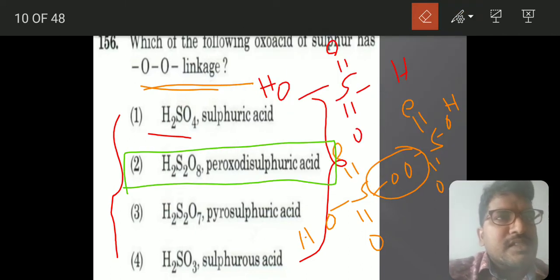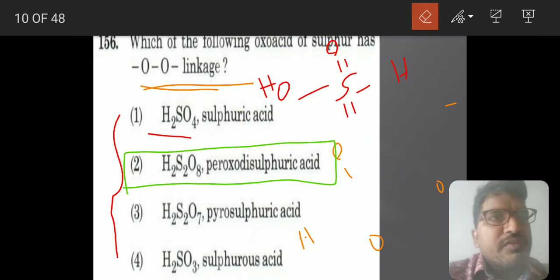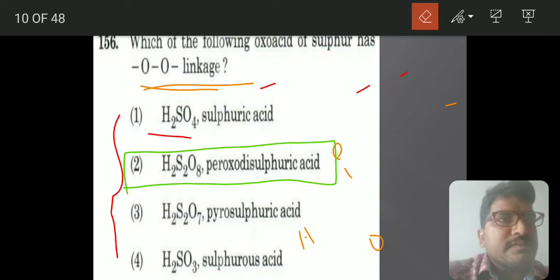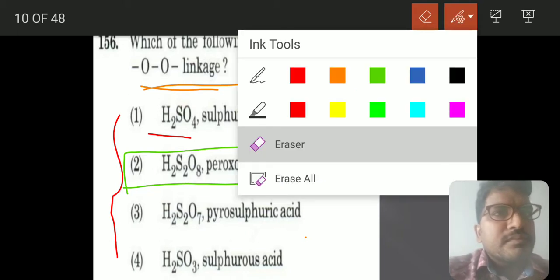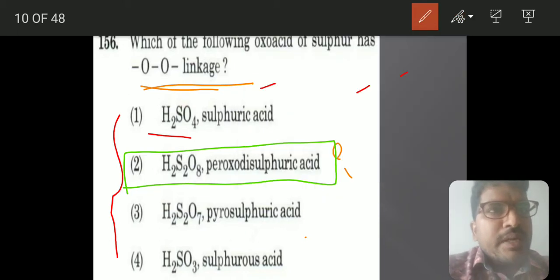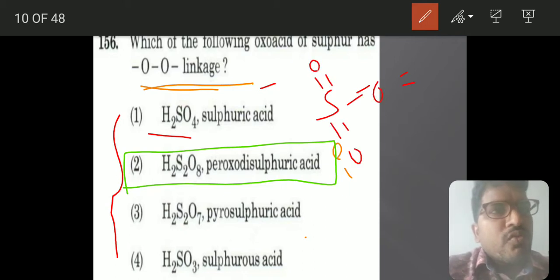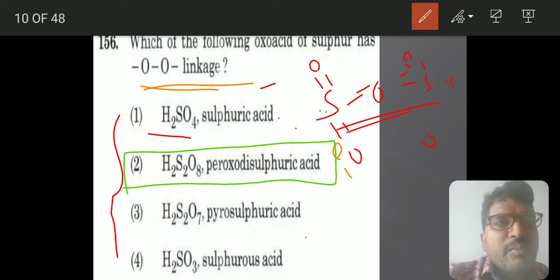Pyrosulfuric acid they are asking you. What does pyrosulfuric acid mean? It has double bond O, OH, and then OH, and an S-O-S linkage will be present.